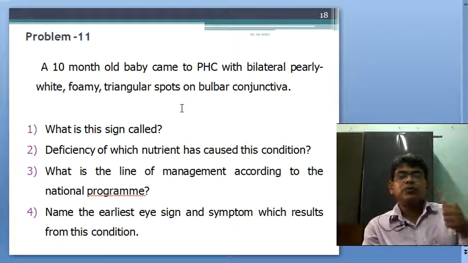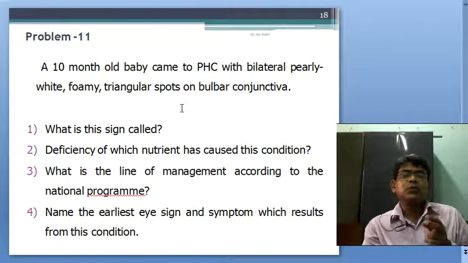One full spoon is 1 lakh, and 2 spoons is the mega dose for 1 day. The very next day the next dose should be given, 2 lakh units. Below 6 months, 1 lakh, and above 6 months, 2 lakh mega dose.